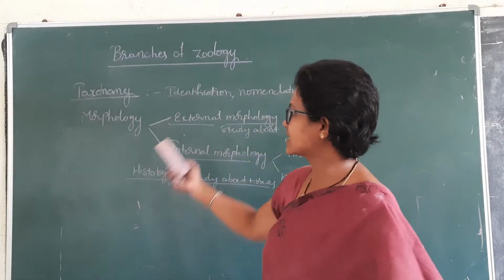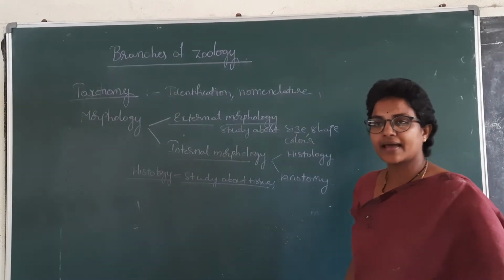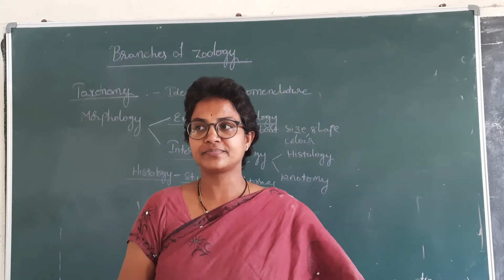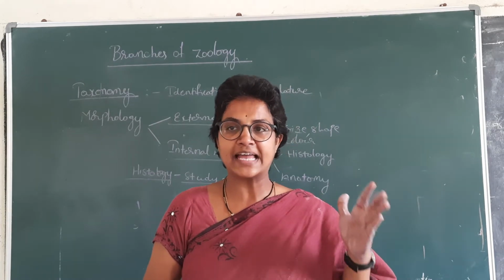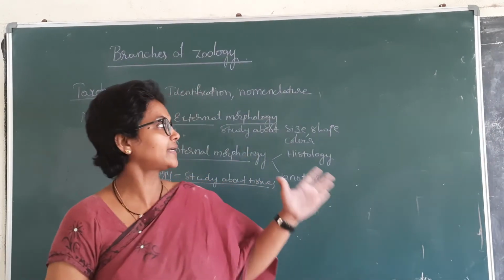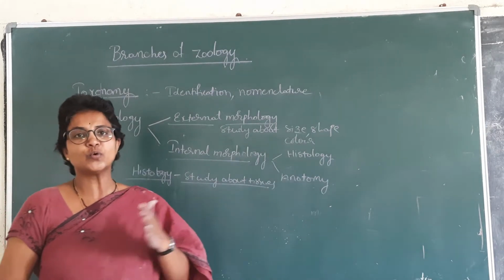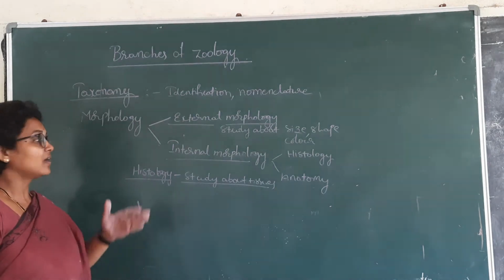Today we are going to discuss the branches of zoology. There is taxonomy. Taxonomy is nothing but the identification of an organism. After identifying, giving a name to the organism and keeping the animal in a particular phylum is called taxonomy. Arrangement according to its characteristic features is called taxonomy.